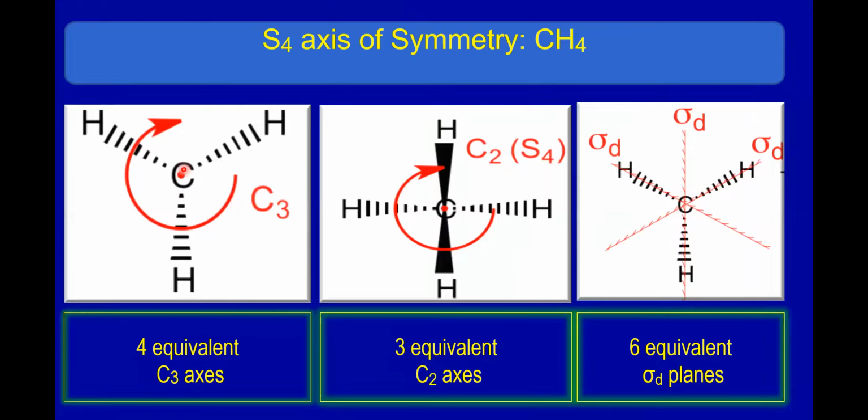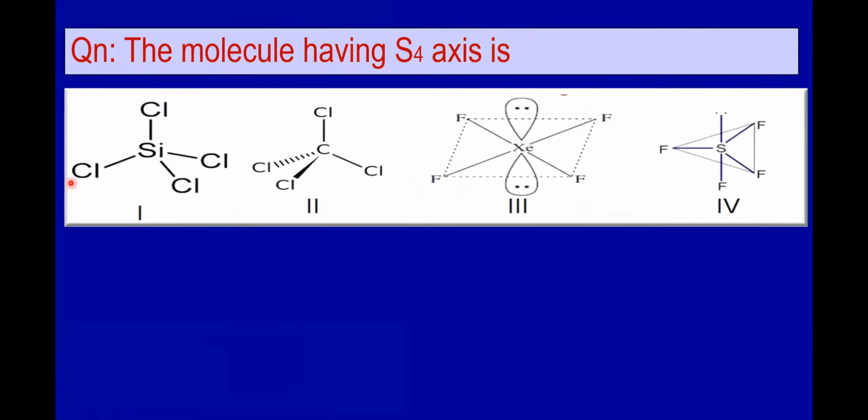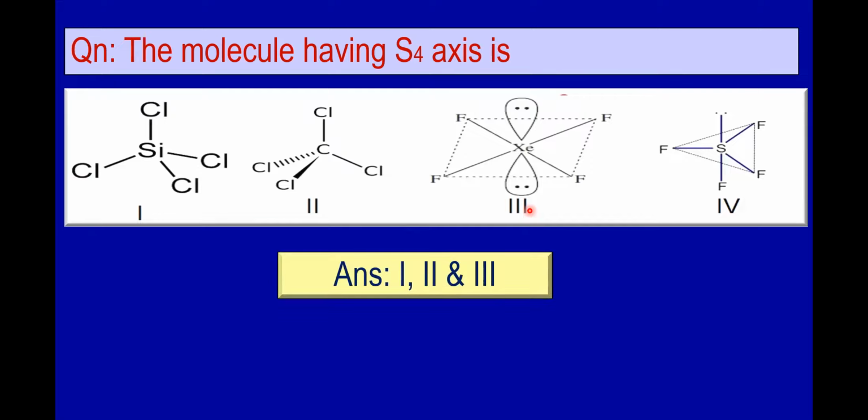Even the tetrahedral point symmetry. Let's take this one. This one, a simple tetrahedral molecule, will have S4. This will also have S4. The square planar molecule will also have S4. But this is not square planar, this is. So molecules 1, 2, and 3 will have an S4 axis of symmetry.